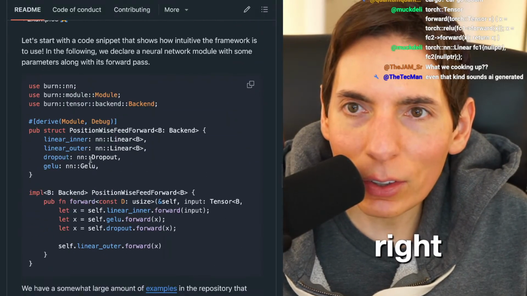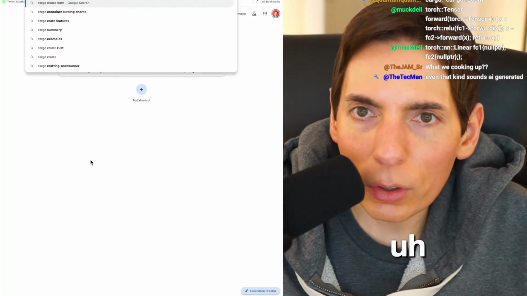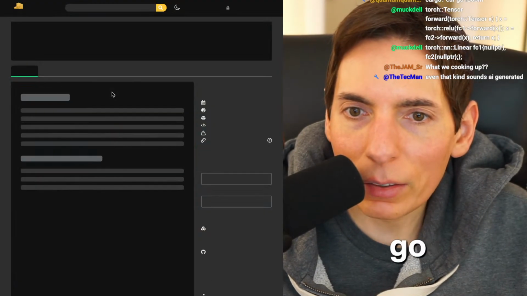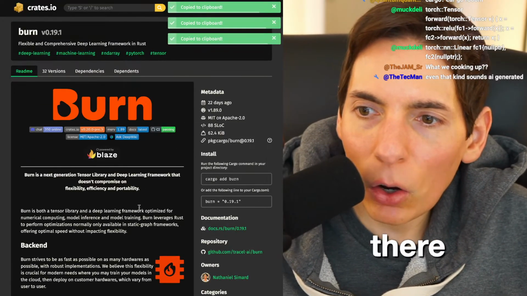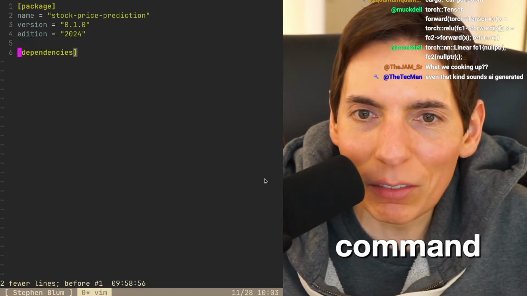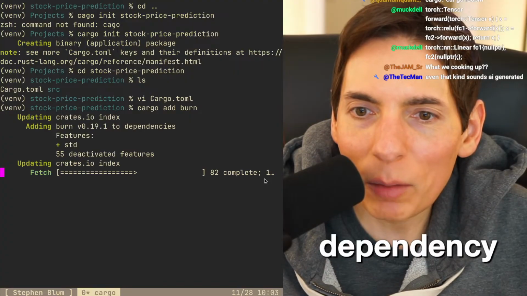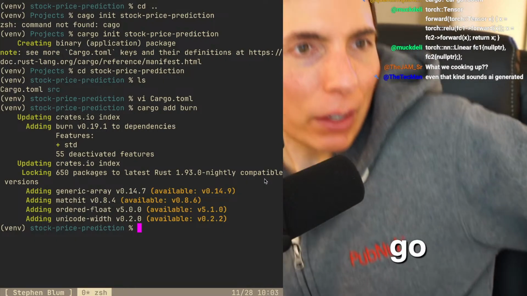Let's do it. All right, so let's import. So cargo creates Burn. How do we do this? Here we go. Let's install the latest version. Let's copy this. Let's just add an easy command. I like that. Easy commands. Let's not even bother with dependencies. Cargo add burn. Boom. Added burn. Easy. There we go. I love it.